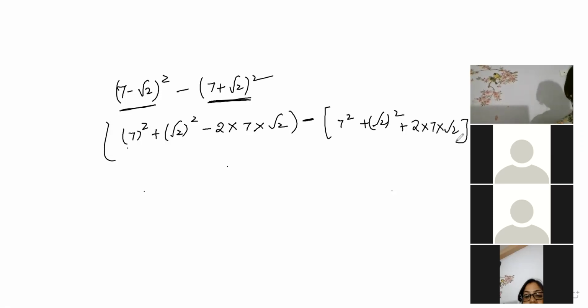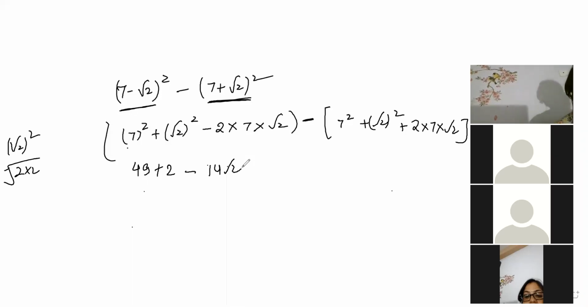Now 7 square means 7 sevens are 49. Root 2 whole square means 2 will be written 2 times. Minus 2 sevens are 14 root 2.